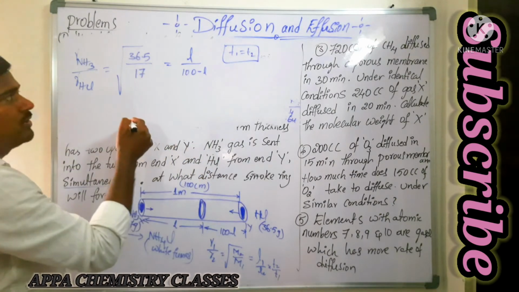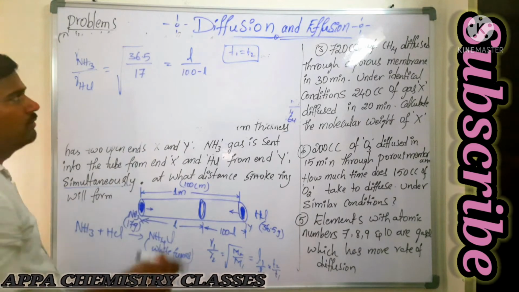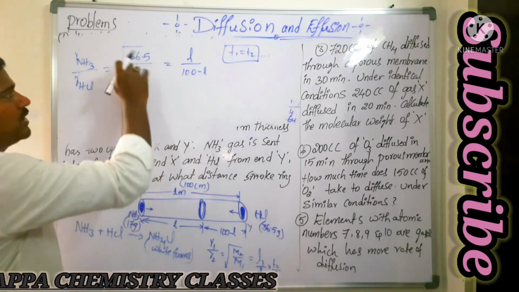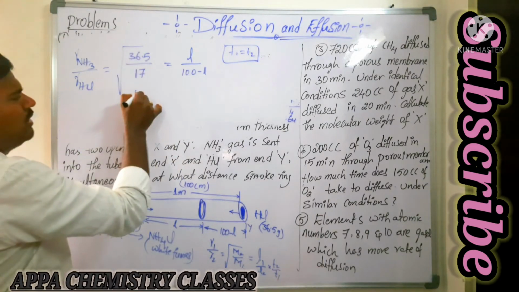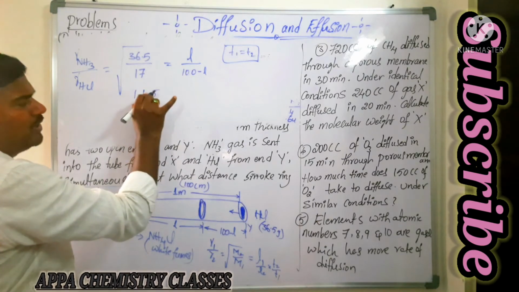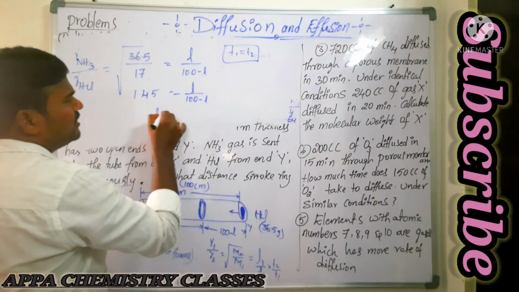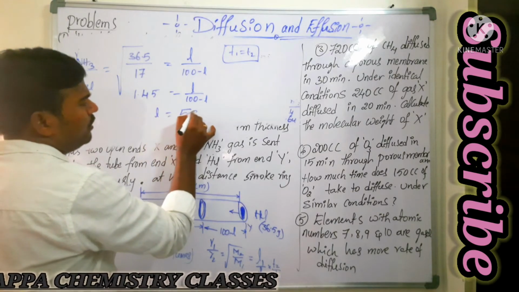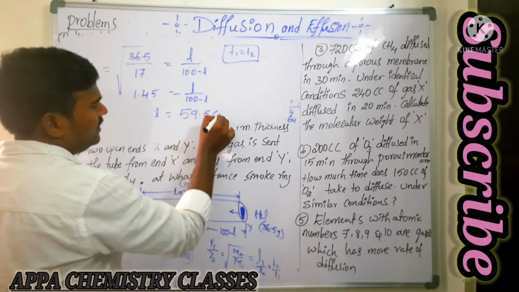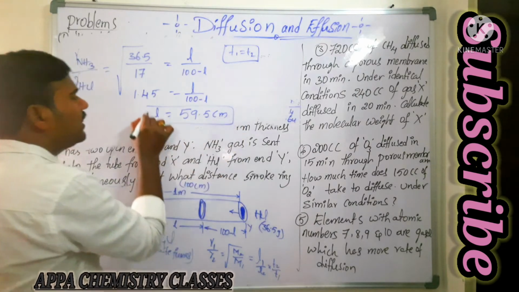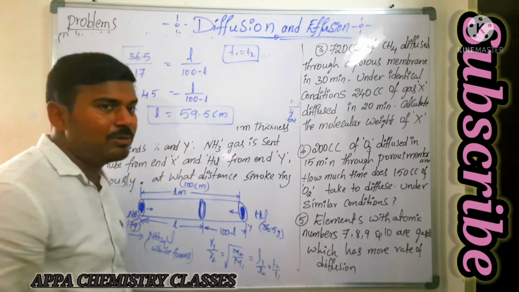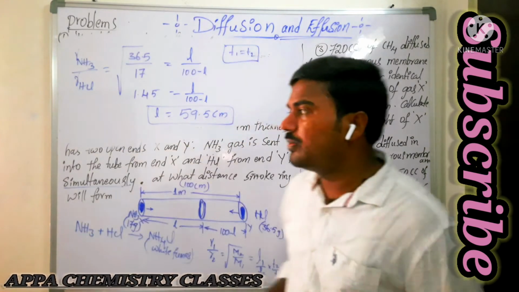Then by doing this calculation you are going to get the L value. Just square on both sides, or else you calculate this value, it will be approximately 1.45, that is equal to L by 100 minus L. By solving this, you are going to get L as 59.5 centimeters. What is this L here? That is the distance traveled by ammonia gas. This is very important.